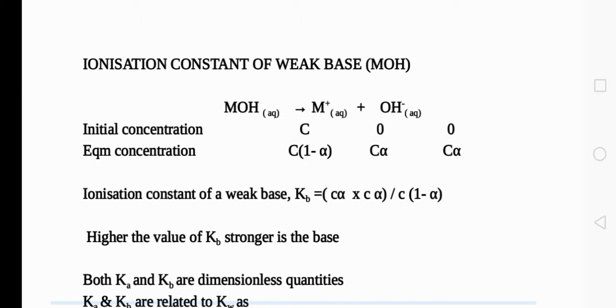Higher the value of Kb, stronger is the base. The strength of a base can be explained with the help of the parameter Kb, the ionization constant of a weak base. Kb is a dimensional quantity, and depending upon its value, we can explain the strength of a base.